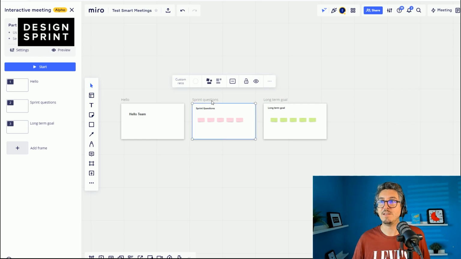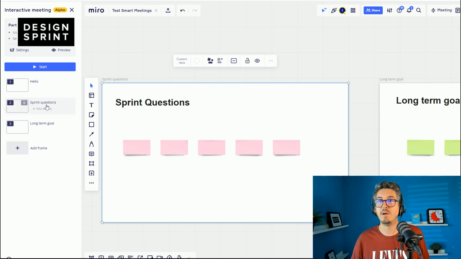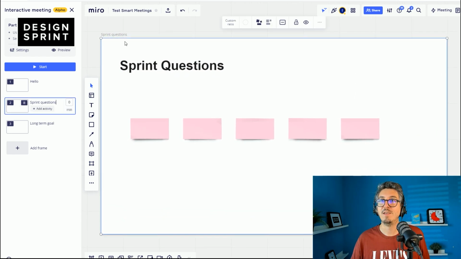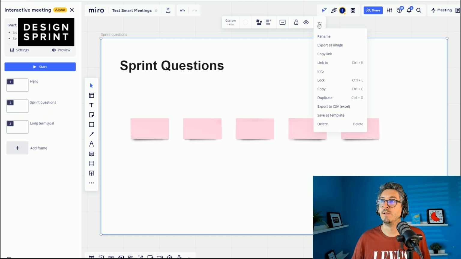Do I have this feature that I can lock people on the same artboard? So sprint questions, can I lock them here? Remove frame from meeting, lock. No, this is going to lock like the typical Miro. So it's not what I want to do.